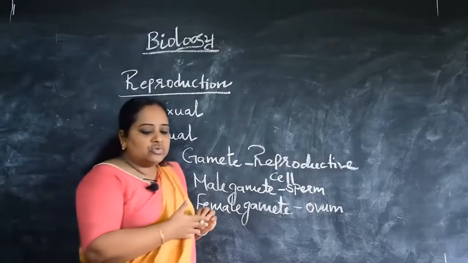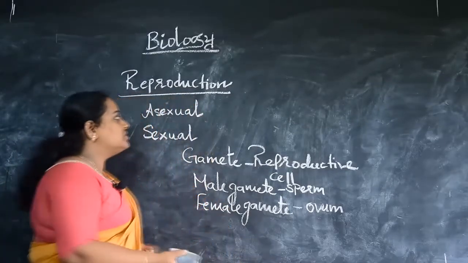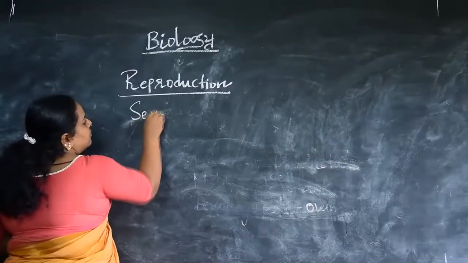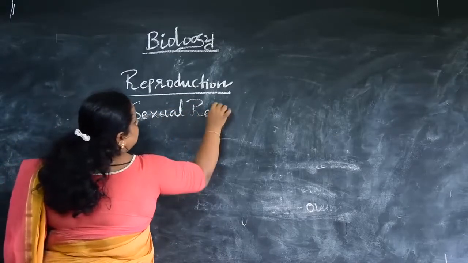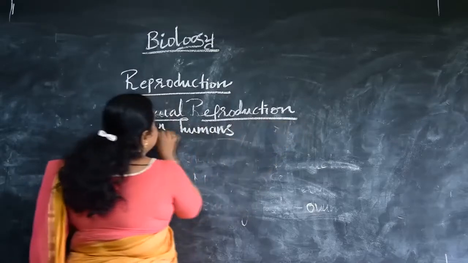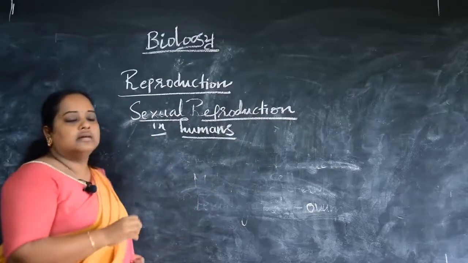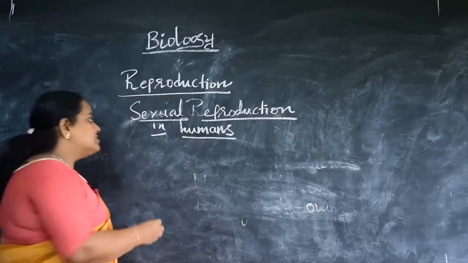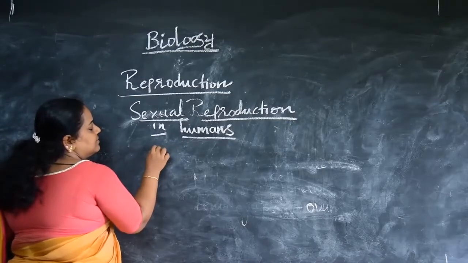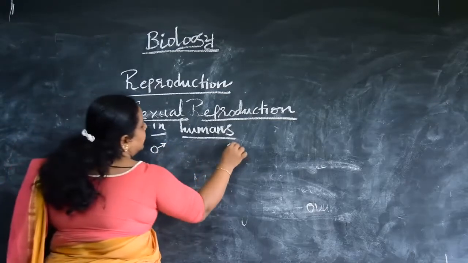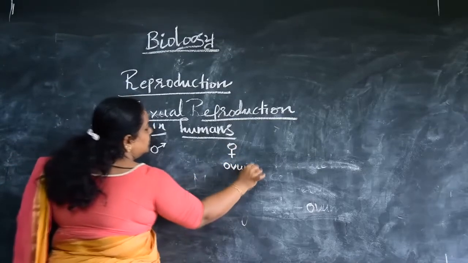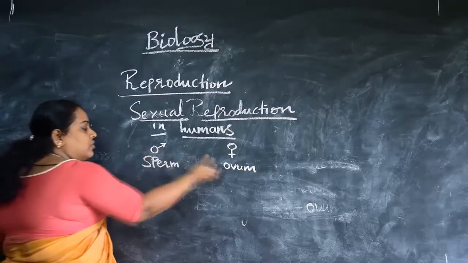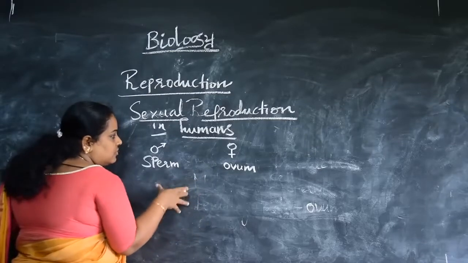Now we are going to study sexual reproduction in human beings. You would have already studied that gametes are necessary. The male gamete, as I told you, is the sperm, and the female gamete is the ovum. The sperm and the ovum fuse together and form a zygote. This is what we studied.